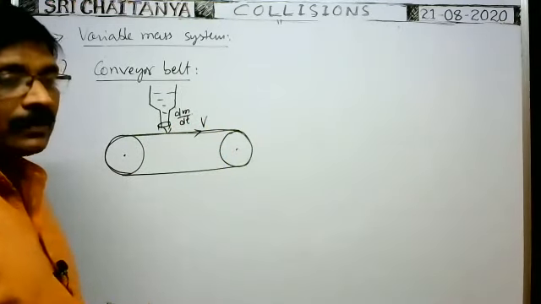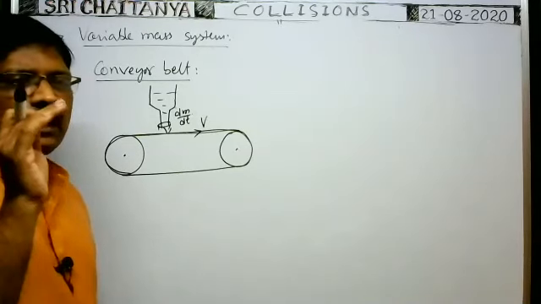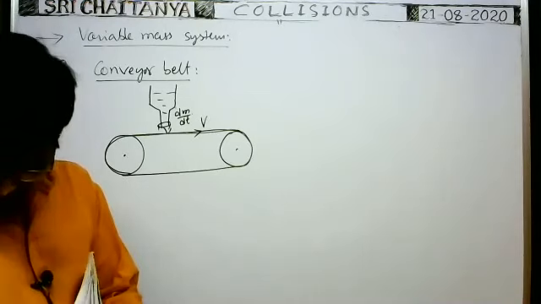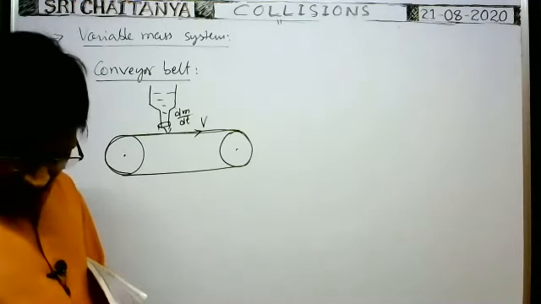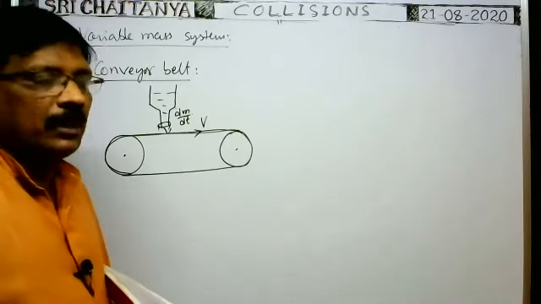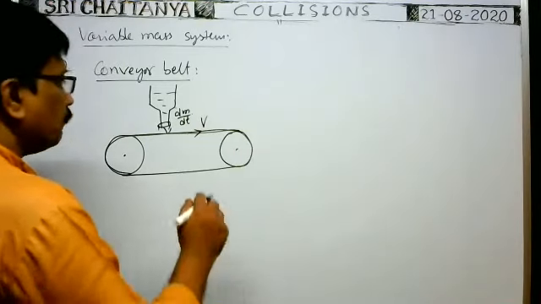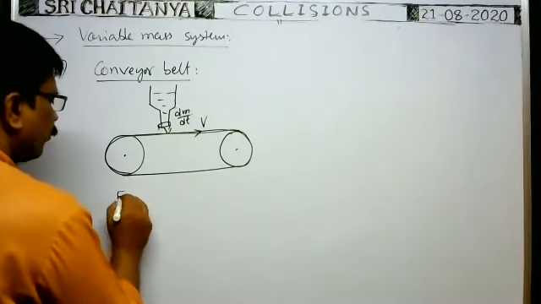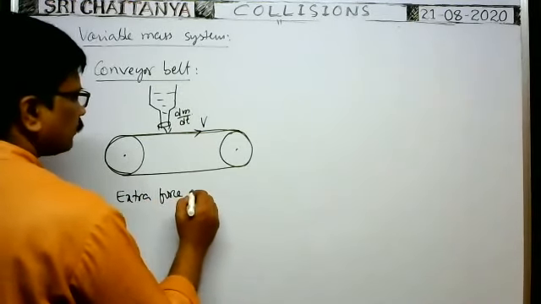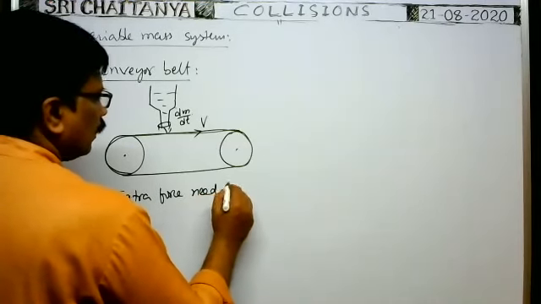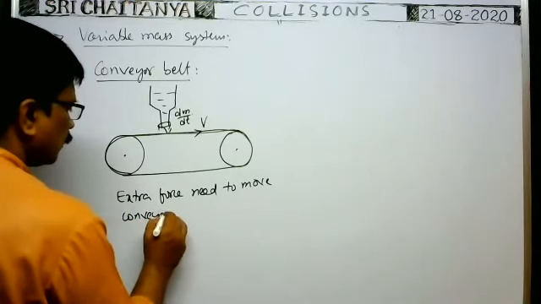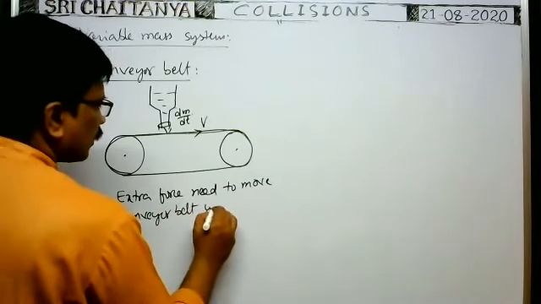But the speed of the conveyor belt should not be decreased. The speed of the conveyor belt should not decrease. To keep it from decreasing, we have to apply an extra force. So extra force is needed to move the conveyor belt with constant velocity, with constant speed.